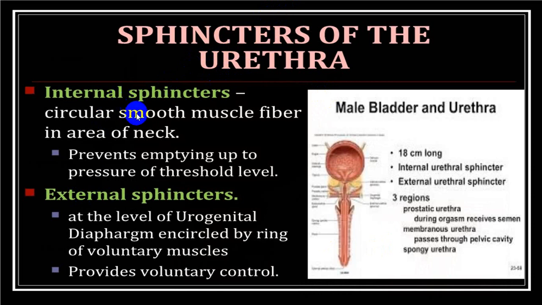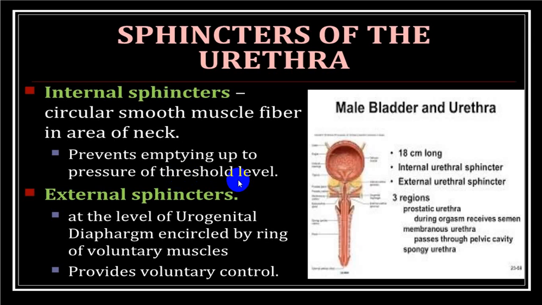The internal sphincter is made up of smooth muscle fibers at the neck of the bladder, which prevents emptying up to the threshold pressure level, while the external sphincter is at the urogenital diaphragm, made of voluntary muscle, which provides voluntary control and is supplied by S2, S3, S4 from the spinal cord, a somatic nerve supply from the anterior horn cells of the spinal cord.